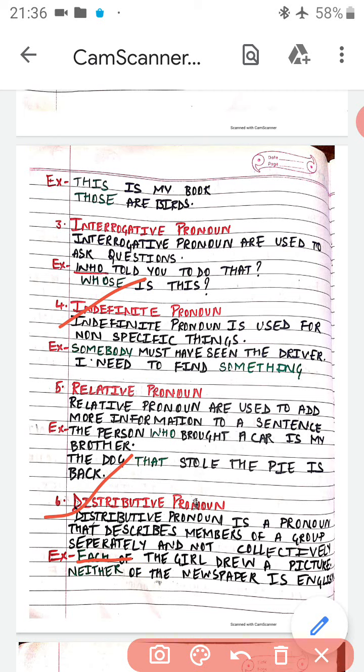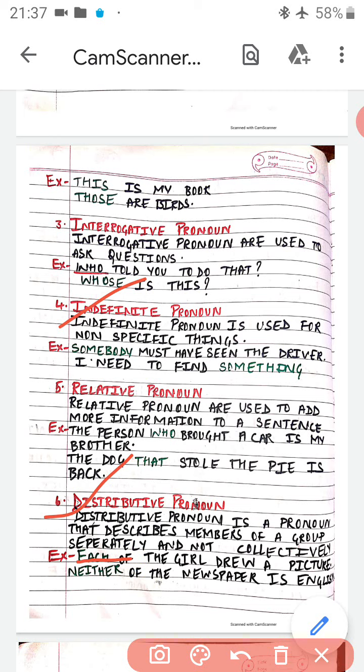For example, I am saying every student in this class is having a book. Okay, so I am talking about all the students in that class. So, distributing, I am talking about all the members of the group separately and I am not giving a collective statement for the students. Every student in this class is having a book. So in that sentence, every will be our distributive pronoun.